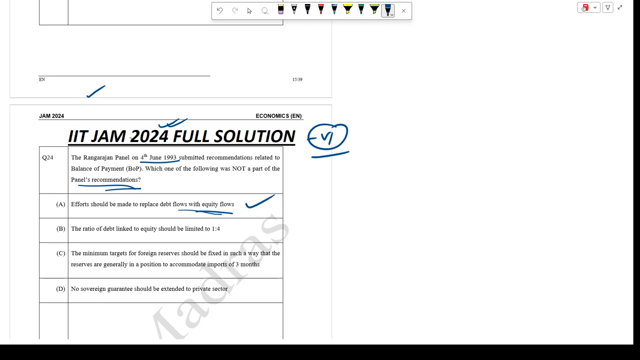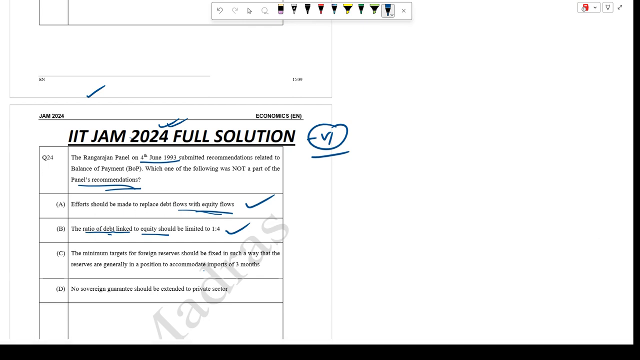Let's go for the ratio 1:4. The ratio of debt to equity should be limited to 1:4. The recommendations aim to ensure the manageability of external liabilities by limiting debt compared to equity inflow. So this one is right. Next, C: the minimum target of the foreign reserve should be fixed to accommodate three months of imports.